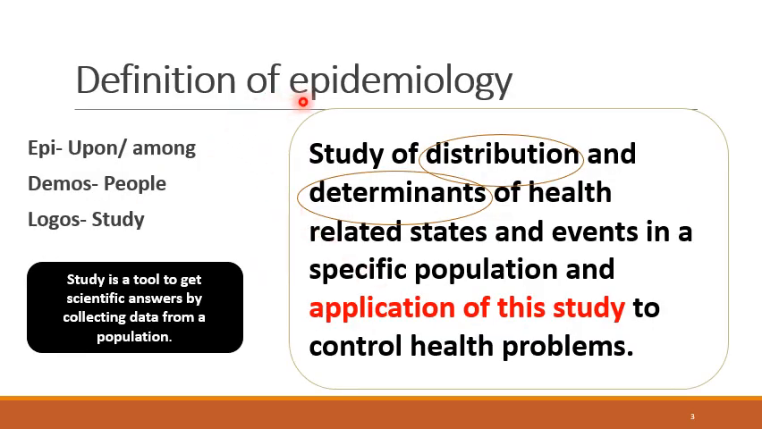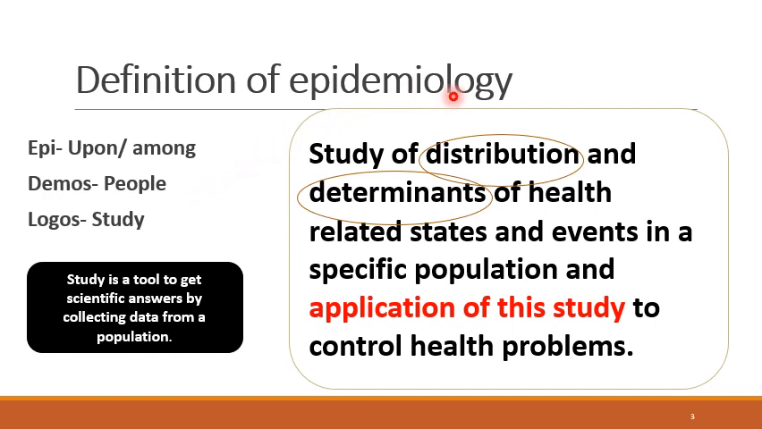Coming to the definition of epidemiology. If we split this word, we have three parts. One is epi, demio, which is derived from the word demos, and logi, which is derived from the word logos. Epi means upon or among, demos means people, and logos is study. So if we study a particular characteristic in a population or amongst people of a population, we call it